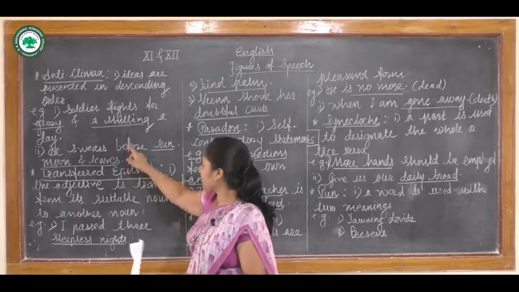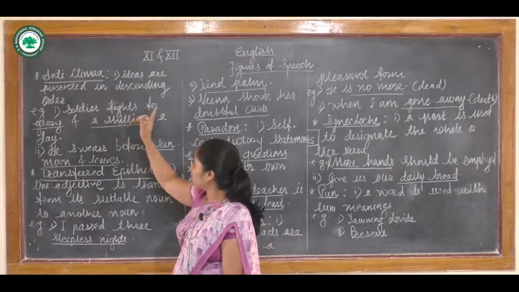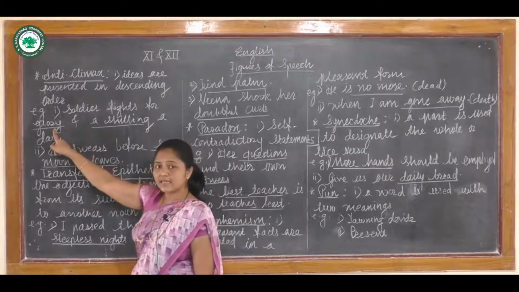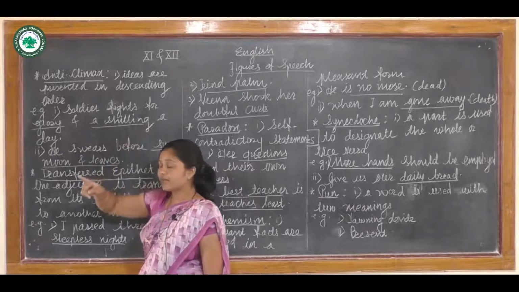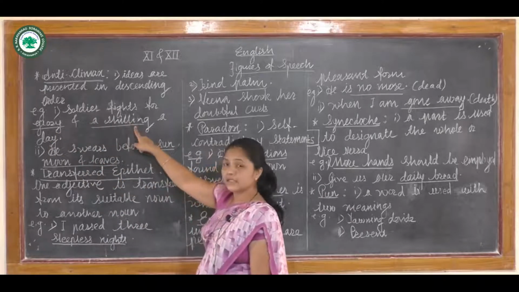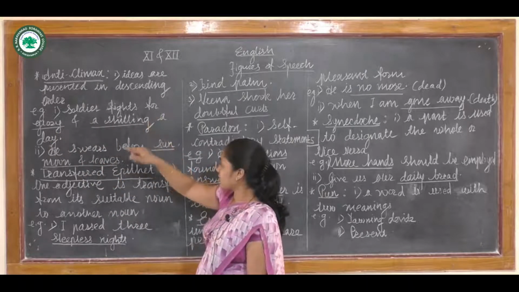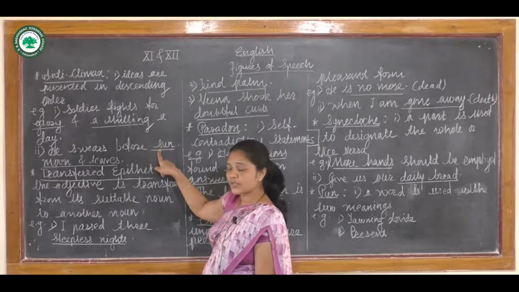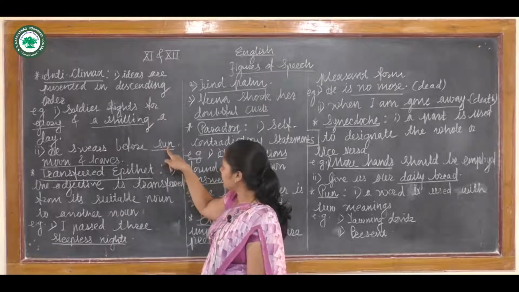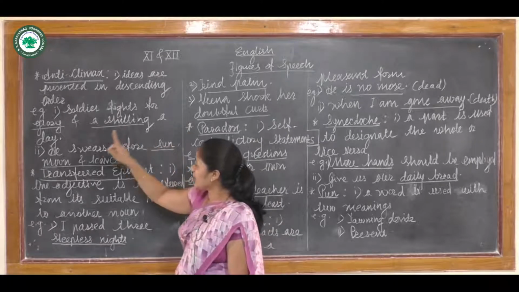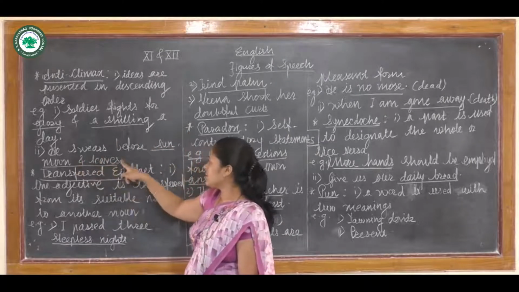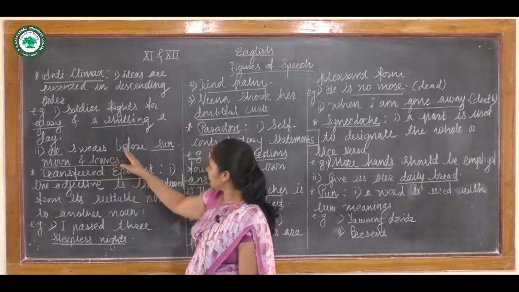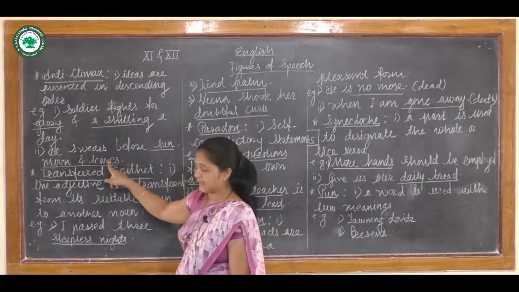But here we have seen that the most important word comes earlier, that is glory, and the least important comes lastly. As well as in the second sentence, the word sun is the most important, so it comes earlier, but moon and leaves come at the end of the sentence.